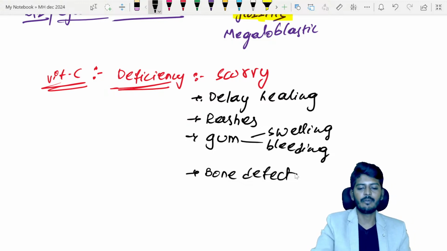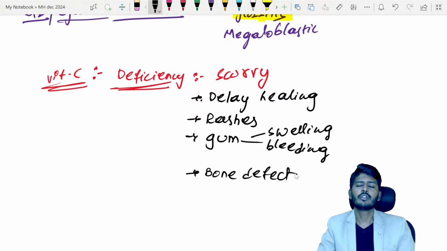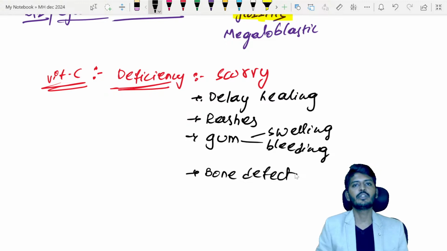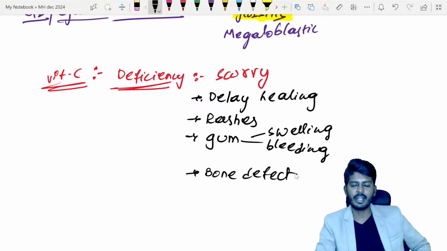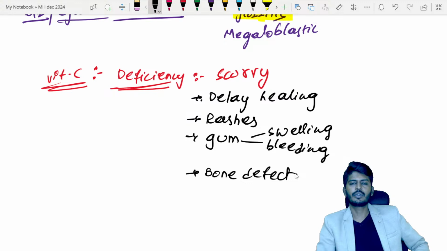So this is the story of biochemistry, in which I have told all the important points which are covered and frequently asked in these topics. If you take a major chunk of biochemistry questions, 60 to 70% of the questions will remain in these three chapters only. That is why I have chosen these major topics for the quick revision of biochemistry. And sir, with these 2 hours, how many questions can we expect? At least I can guarantee 5 to 7 questions in these 2 hours.